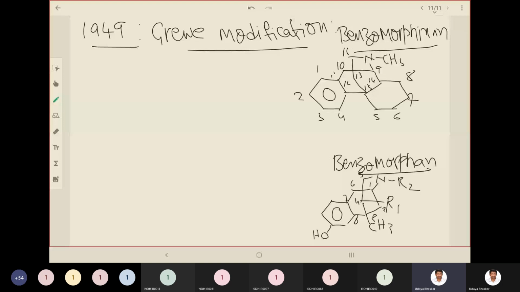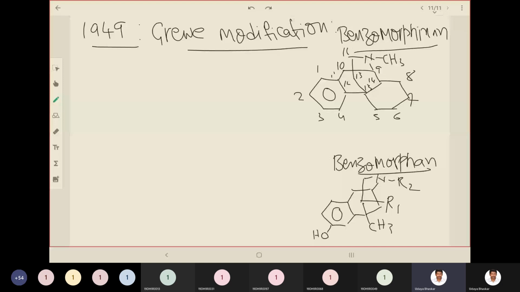Okay. So what observations has he made regarding benzomorphinon? So morphinons and benzomorphinons, their derivatives have been synthesized by these guys. Okay. So there is no ether bridge between C4 and C5. The LEVO form of morphinon possesses analgesic activity while the dextro form is a cough depressant.